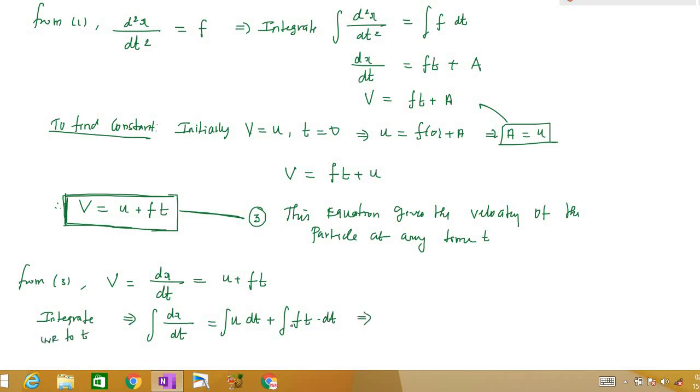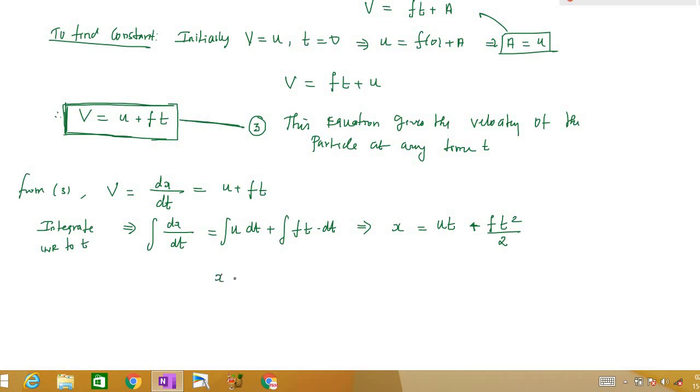So the integral of dx by dt is nothing but x, and the integral gives ut plus, and the integral of t dt is t square by 2, so ft square divided by 2. So we have found the displacement, right? x is equal to ut plus 1 by 2 ft square. Displacement from the origin. This is a very important case. Equation 3 is very important, and equation 4 is also very important in problems.